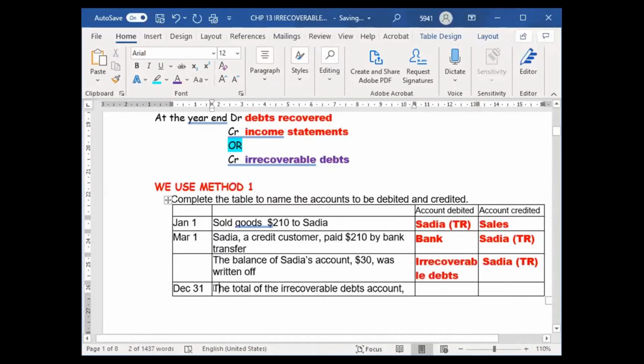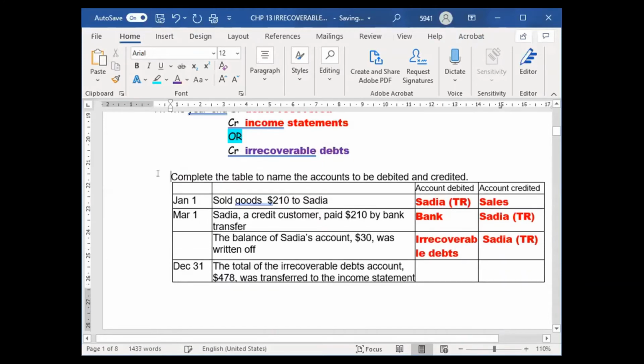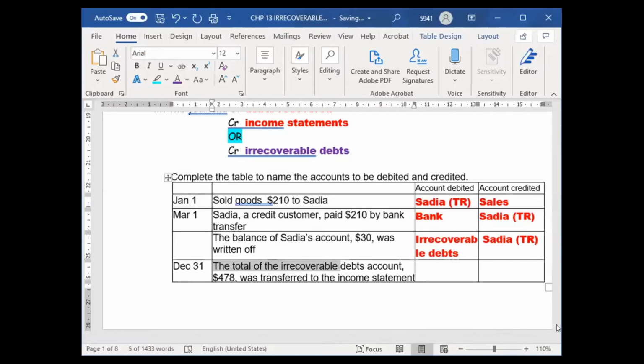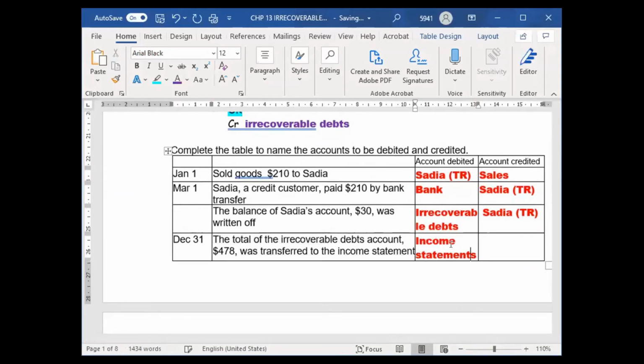And next is the total of the irrecoverable debts account, 478, was transferred to income statement. Whenever you transfer to income statement, we debit the income statement. Debit income statement, credit total of what? Irrecoverable debts. So credit the irrecoverable debts.